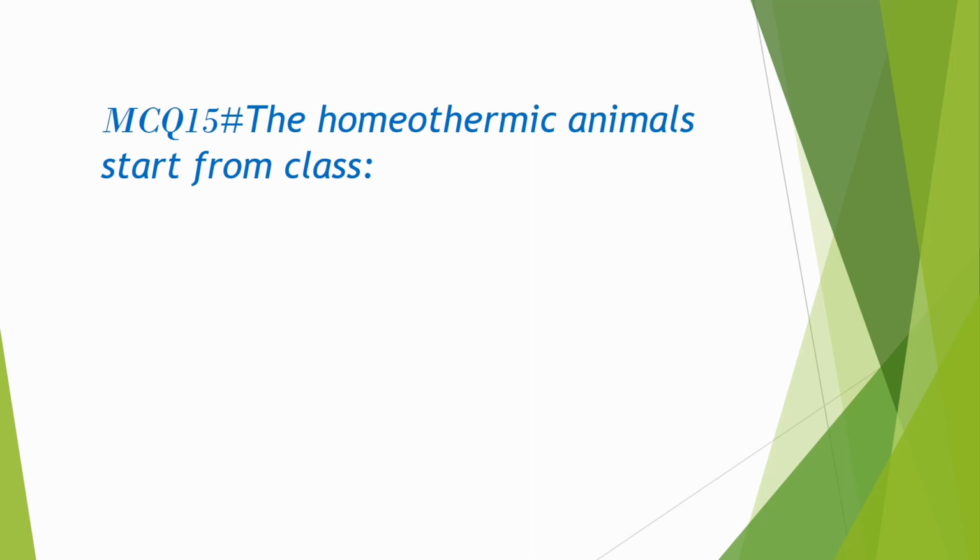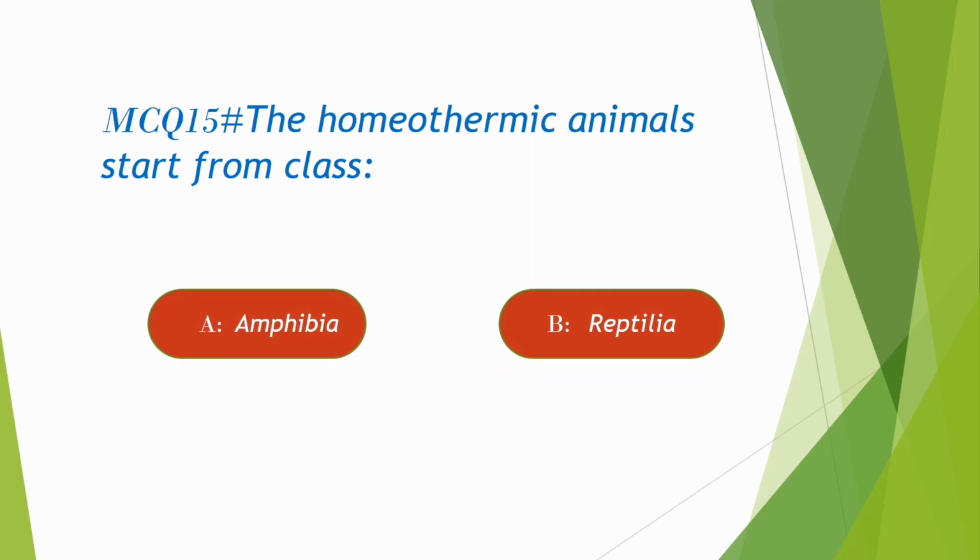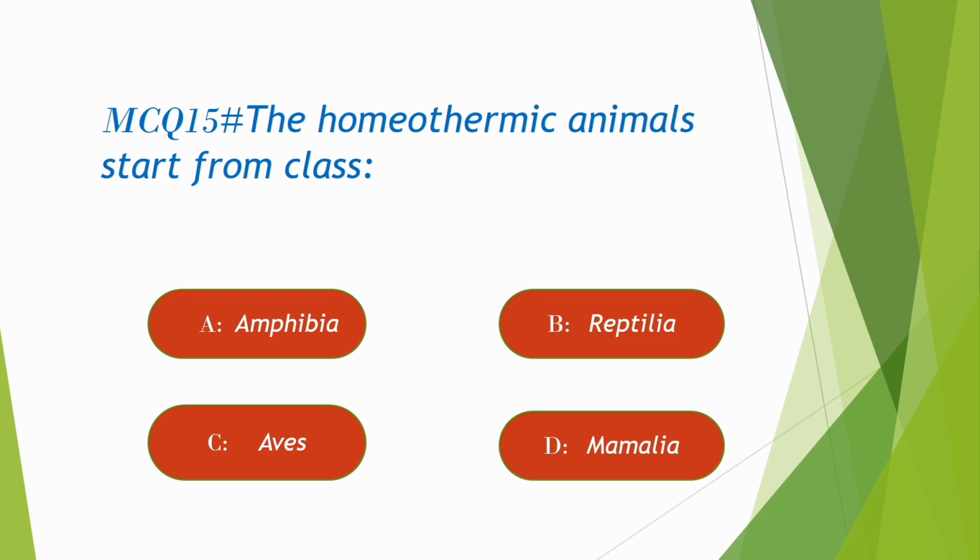MCQ 15. The homeothermic animals start from class. Option A. Amphibia, B. Reptilia, C. Aves, D. Mammalia. Correct option is C. Aves.